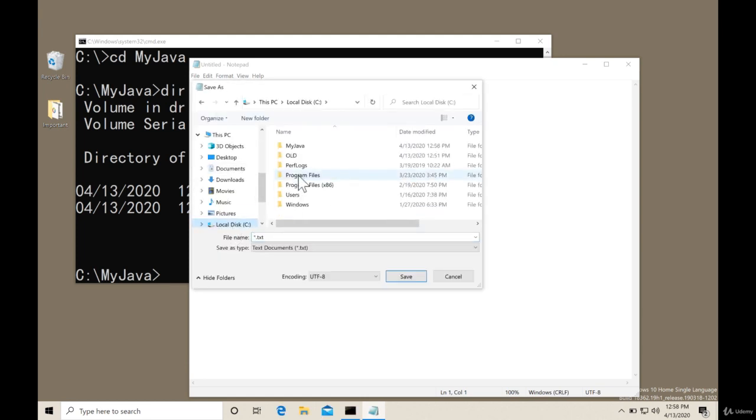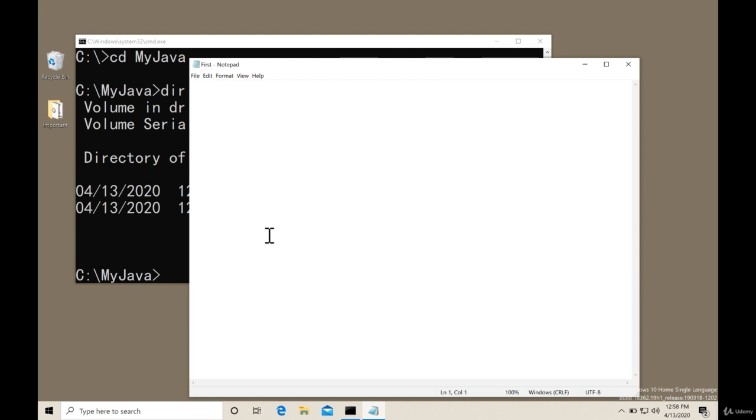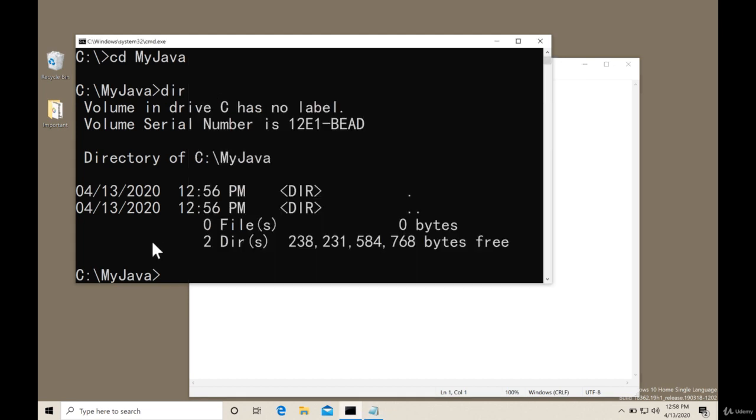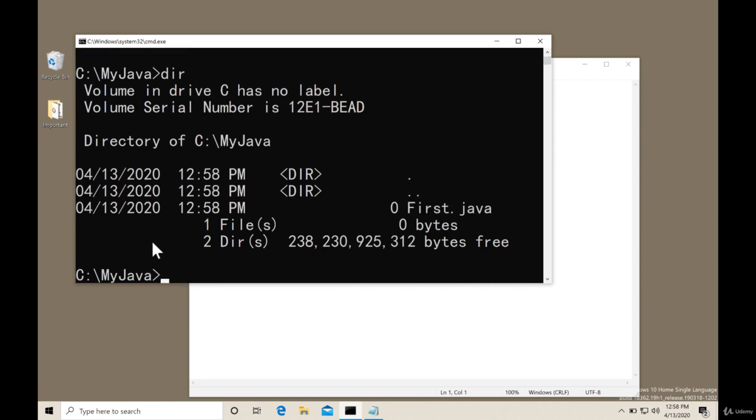Go to C drive and double click on myjava. You are inside the myjava folder. Now give the file name. Give the name as first.java. A Java program should have the .java extension. Hit enter. So it will create a file inside this folder. If you go here on the command prompt, then you can check the directory: 0 bytes. Nothing you have written, so it is 0 bytes. So the file name is first.java.